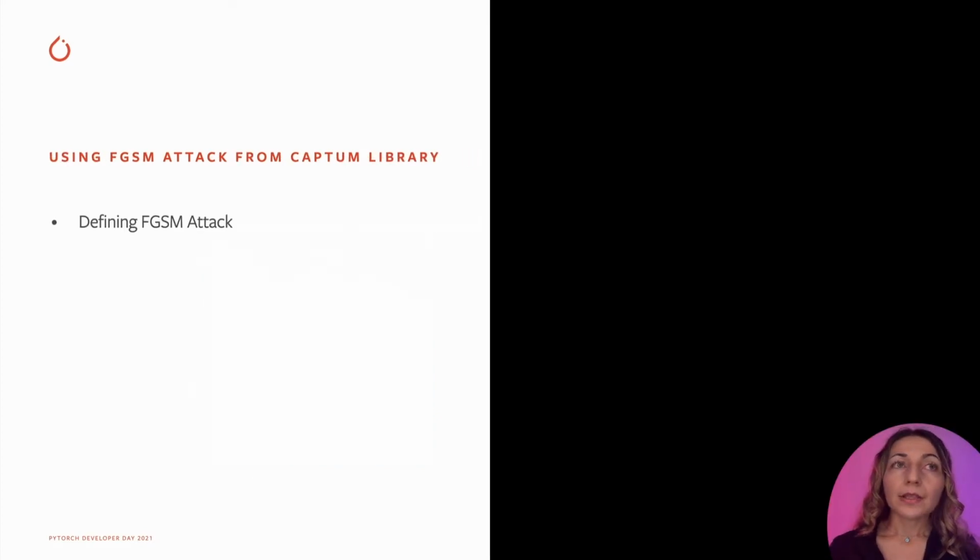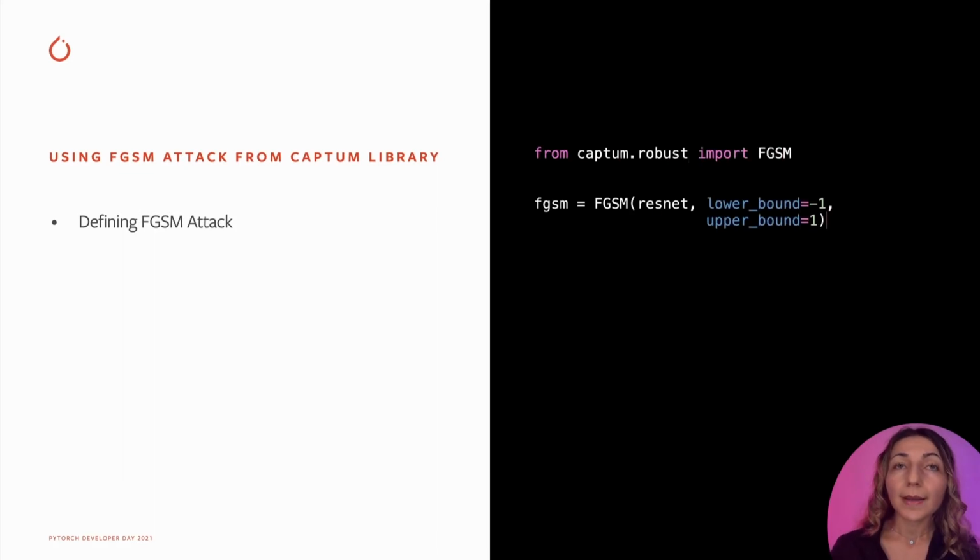In this example, we show how to use the FGSM algorithm from the Captum library. To use FGSM, we import it from the captum.robust package, create an instance of it, and pass our model, which in this case is a ResNet model, and other necessary arguments such as lower and upper bound for input data.